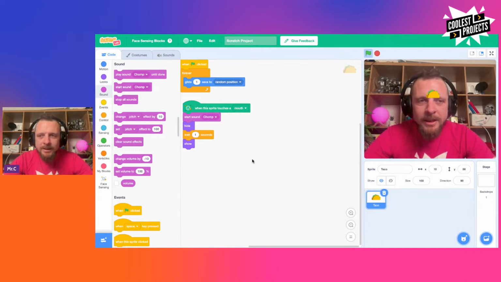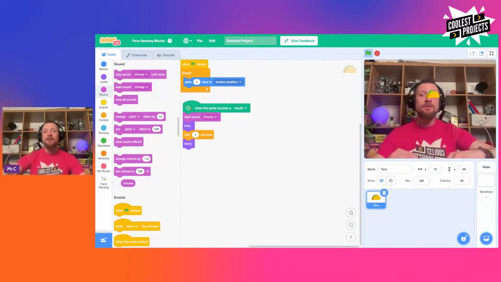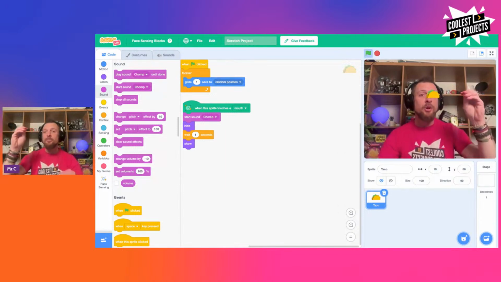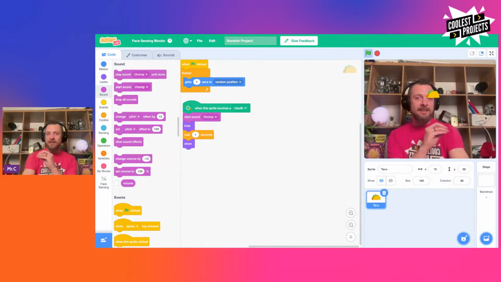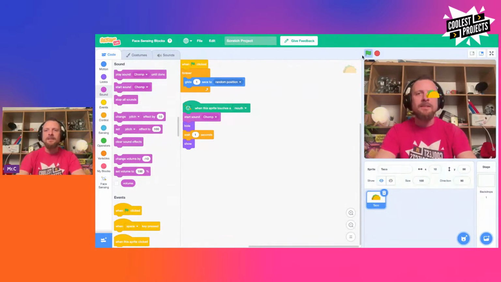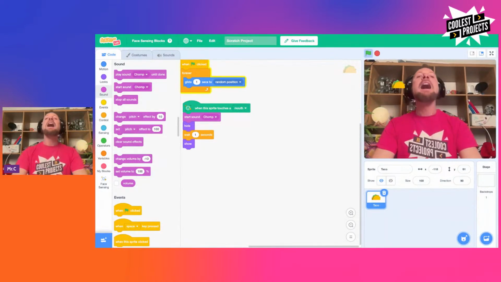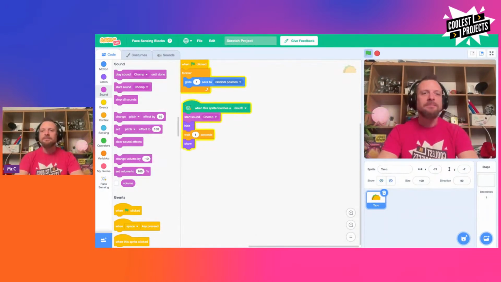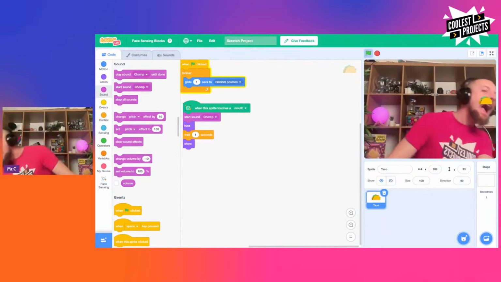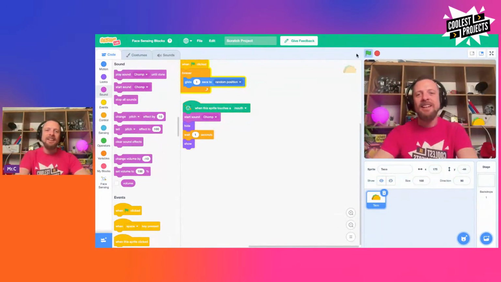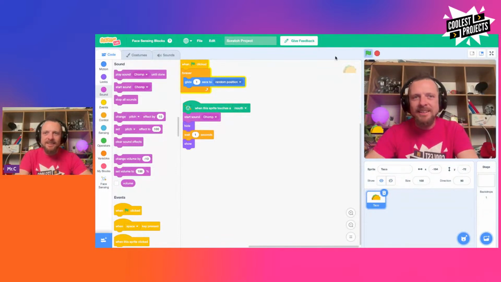So as soon as it recognizes it, it will make the chomp sound, it will hide. So start sound chomp means that it will continue with the script. If I had play sound chomp until done, it will go chomp and then the rest of the script will go. But in this case, it's going to say chomp as it hides everything. So we're going to run that script again. Right, excellent. So we got that one. That's good. So I'm going to stop that.